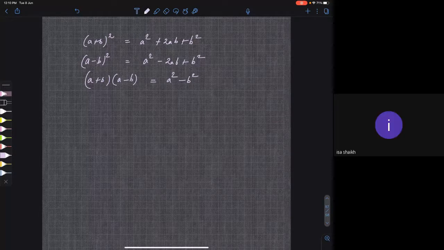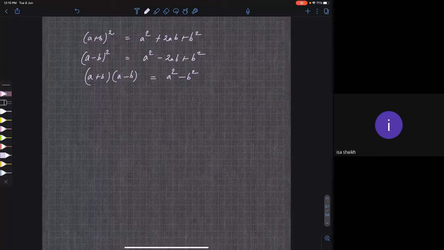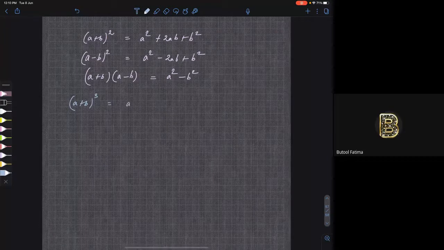A cube plus 3A square B plus 3AB square plus B cube. Okay, let me just write down. So A plus B whole cube is, I'll write in certain order: A cube plus 3 A square B plus 3 AB square plus B cube.